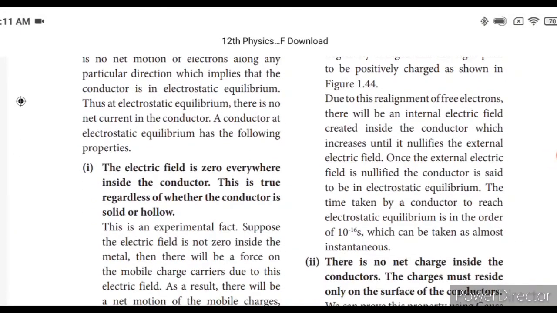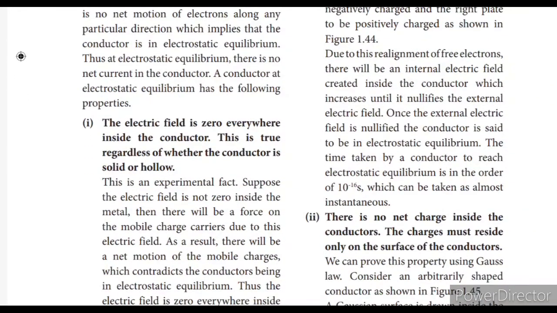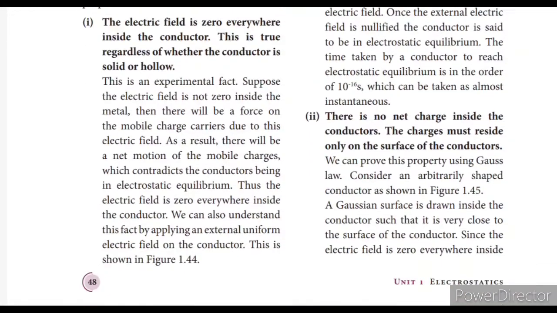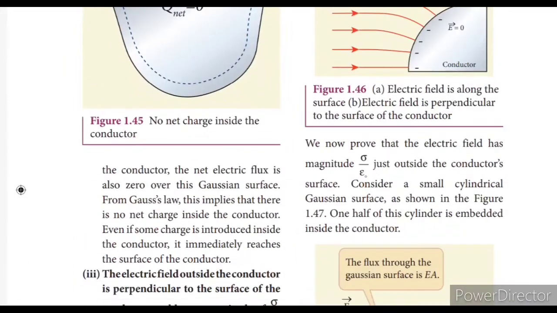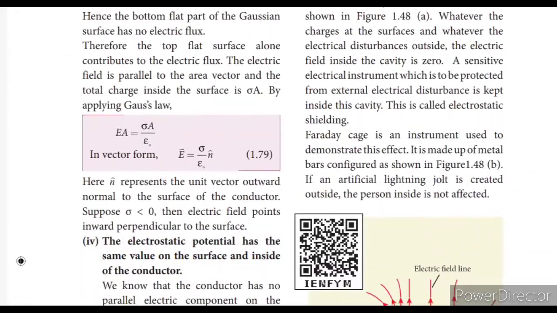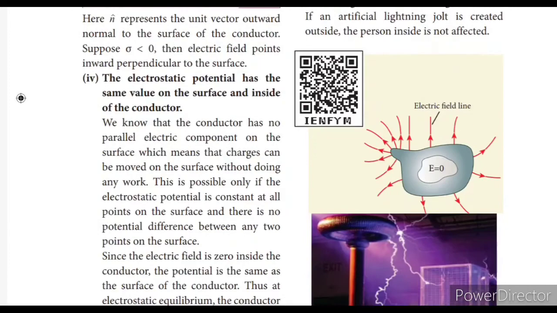So the electric field is 0 everywhere inside the conductor. This is true regardless of whether the conductor is solid or hollow. So these are the conditions for a conductor at equilibrium. There are 4 conditions, so you must read that. There is no net charge inside the conductor. The charges must reside only on the surface of the conductor. Next, the electric field outside the conductor is perpendicular to the surface, with magnitude sigma by epsilon naught. The fourth one is that the electrostatic potential has the same value on the surface, inside and outside of the conductor.